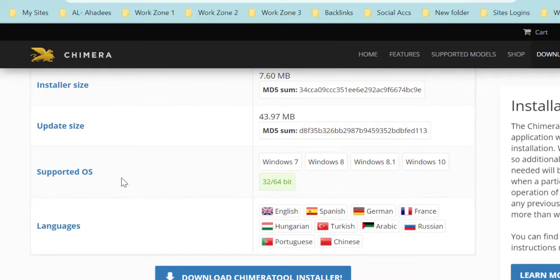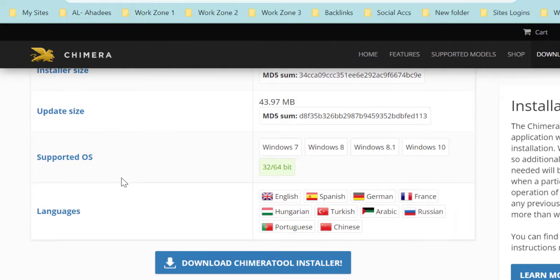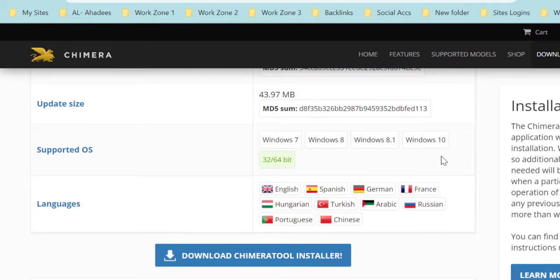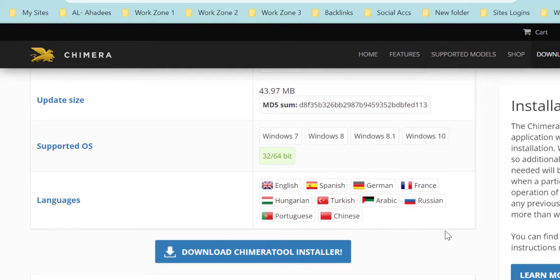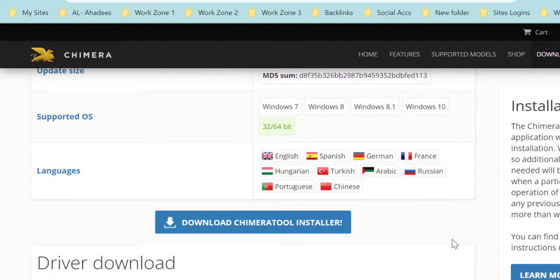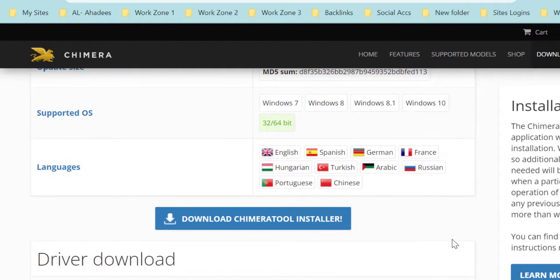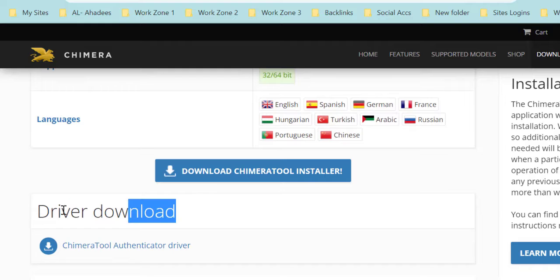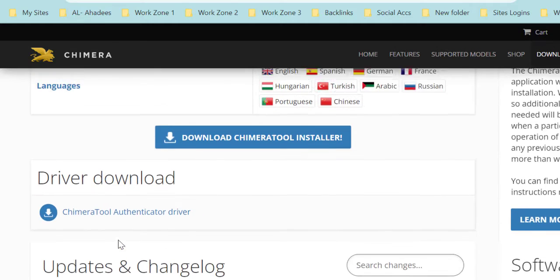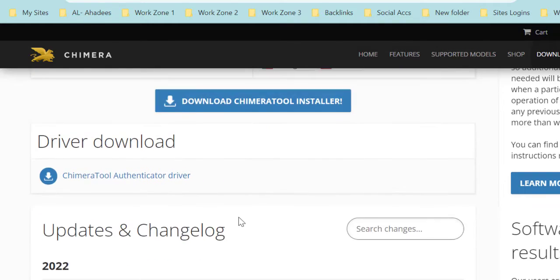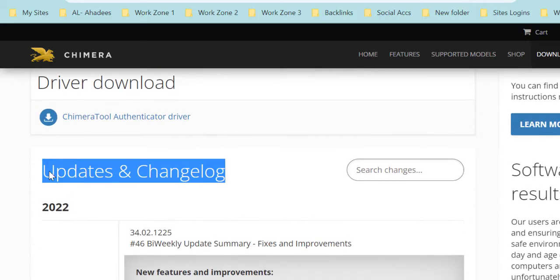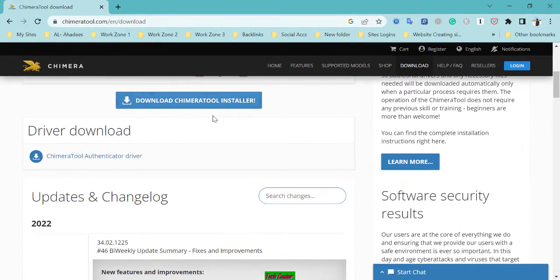You can see here the operating systems Chimera Tools supports are Windows 7, 8, 8.1 and Windows 10, both 32 and 64 bit. Languages: English, Spanish. These are the languages the Chimera tool supports. Driver download. You can download the driver here and the installer here. So we are going to download our installer for Chimera tools from this button. Okay.